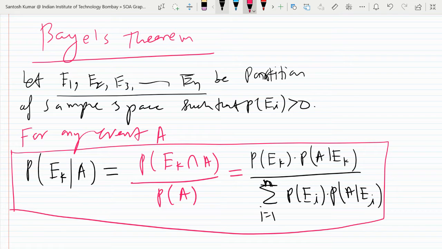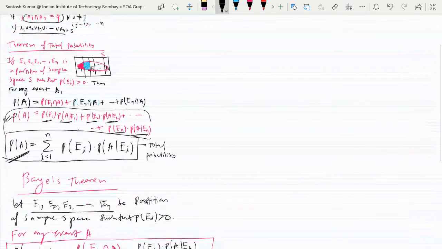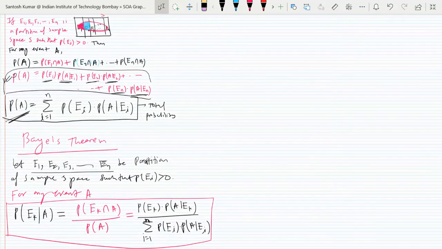This is called Bayes theorem. So both formulas are related. In the total probability, we are calculating probability of A. In the Bayes theorem, we are calculating probability of Ek given A. Ek is the kth event, you can say. E1 is the first, E2 second, E3 and so on. So in the partition, Ek is the kth. So they may ask you probability of E1 given A or E2 given A, like that.